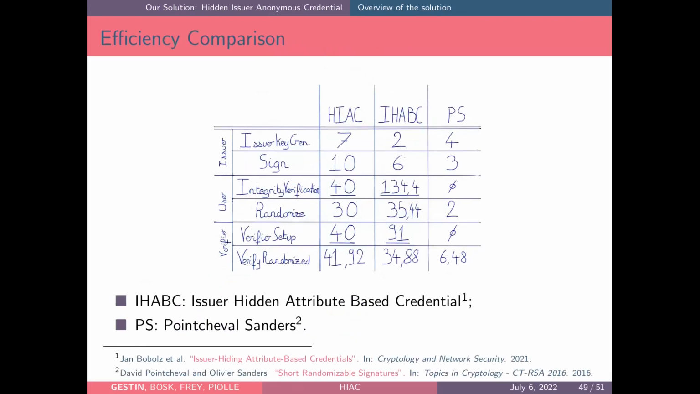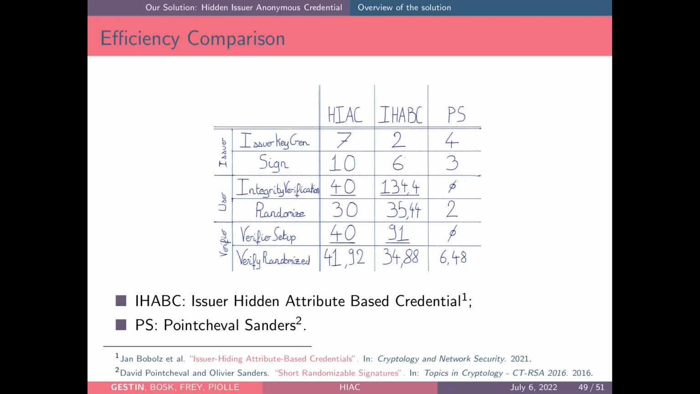On the efficiency side now, we'll compare our scheme to the Pointcheval-Sanders anonymous credential scheme, which is a classical anonymous credential scheme, and to the issuer hidden attribute-based credential scheme, IHABC, which is a scheme which was produced recently and which has the same motivation as our scheme. All the numbers you can see here are the number of group operations required to run each function. On the issuer side first, we can see that our scheme is longer to run than the IHABC scheme and than the Pointcheval-Sanders scheme, but these functions are not run very often, and their absolute running time is short.